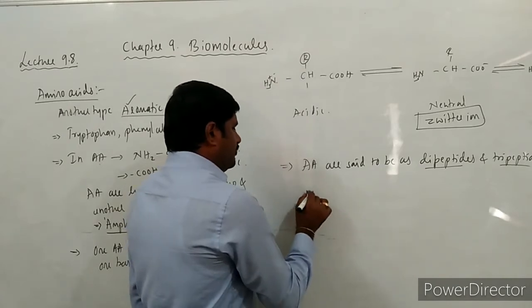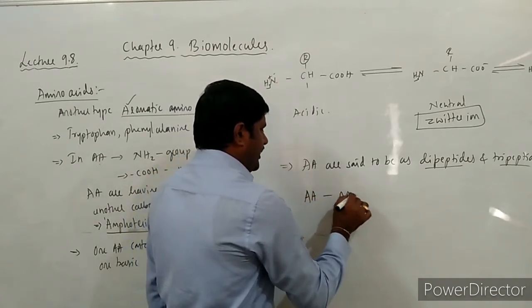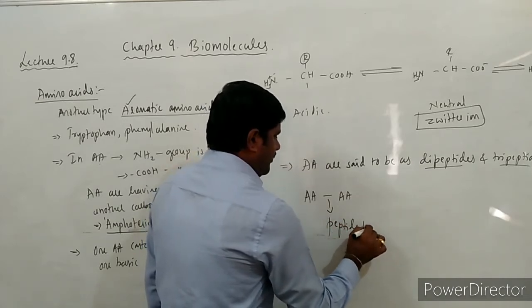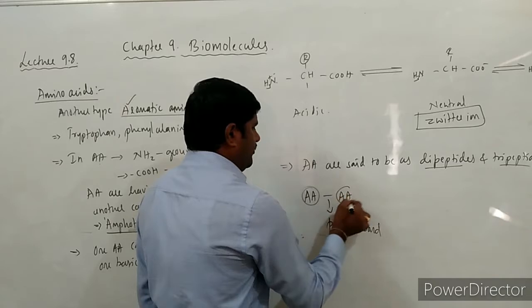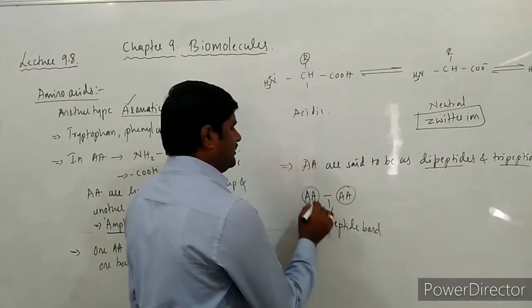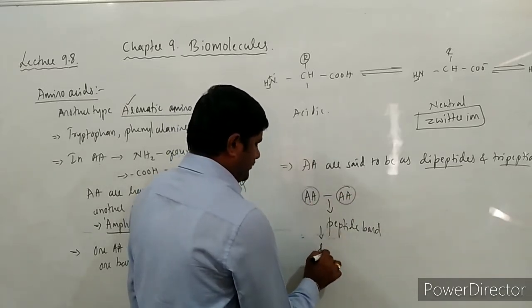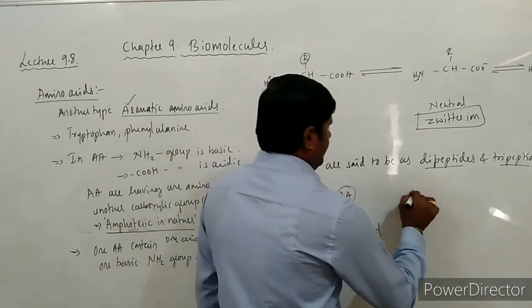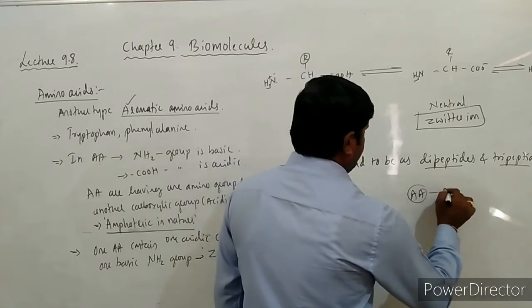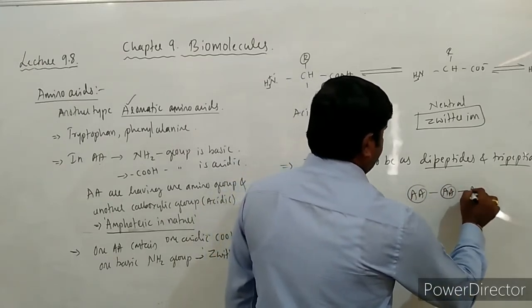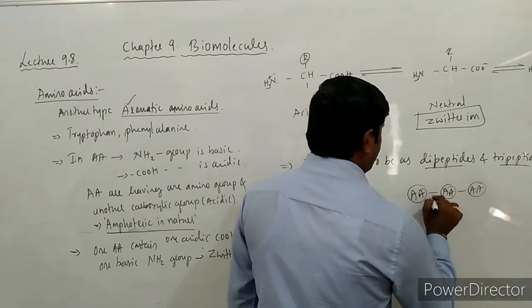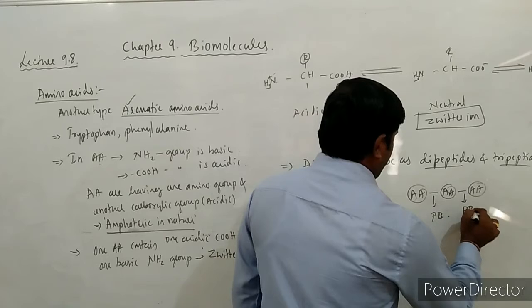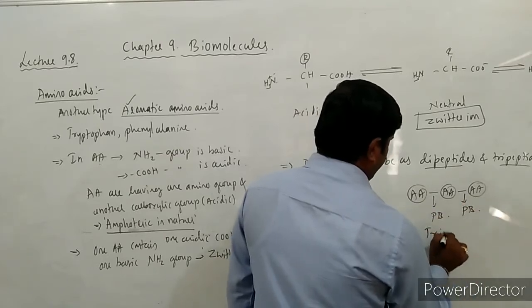See here, if two amino acids are bonded with the help of one peptide bond, as I have already mentioned, then it is called a dipeptide. If three are bonded with the help of peptide bonds, then they are said to be tripeptides.